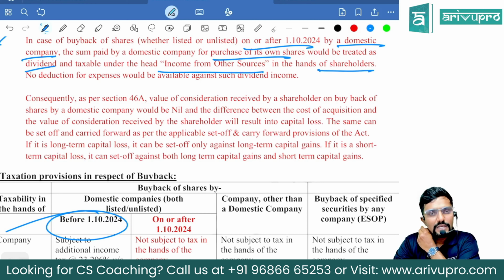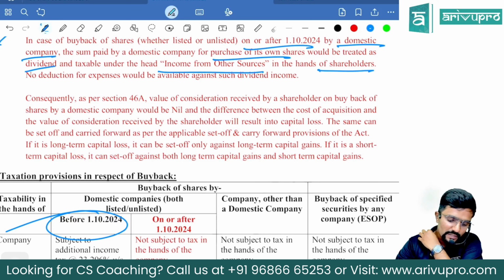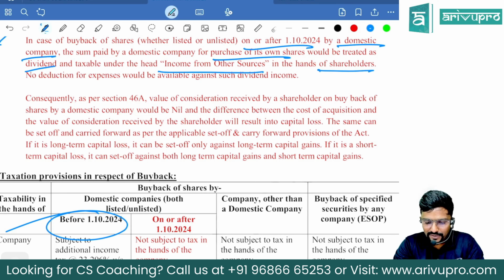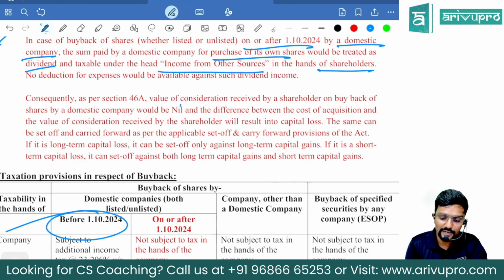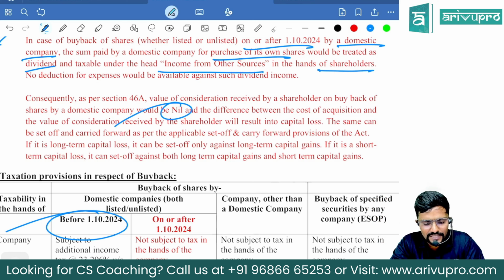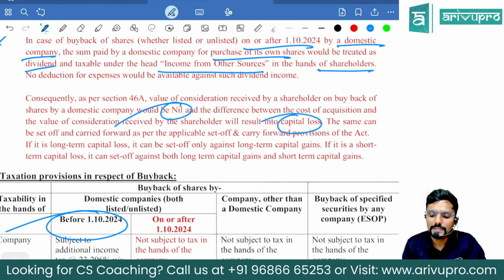Consequently, sir, what about my cost of acquisition? Claim it as a loss. Consequently, as per section 46A, the value of consideration received by a shareholder on buyback of shares by a domestic company would be nil. Sir, he received the money. Yes, it was taxed under the head other sources. So under capital gains, the full value of sale consideration would be nil, and the difference between the cost of acquisition and the value of consideration received by the shareholder will result in capital loss.